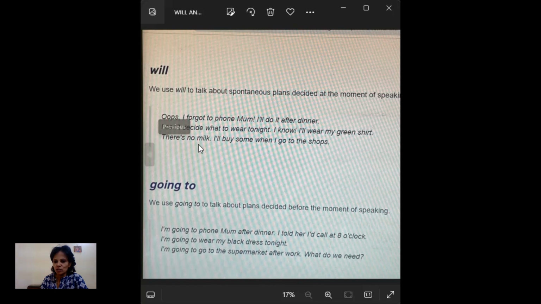And the next one: there is no milk. I'll buy some when I go to the shops. Sometimes we also get this kind of situation. All of a sudden, if somebody has come and we don't have something, it is out of stock.